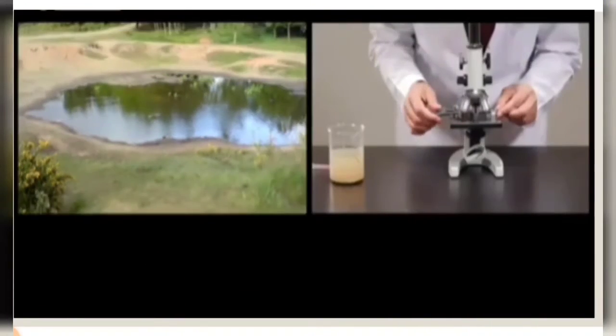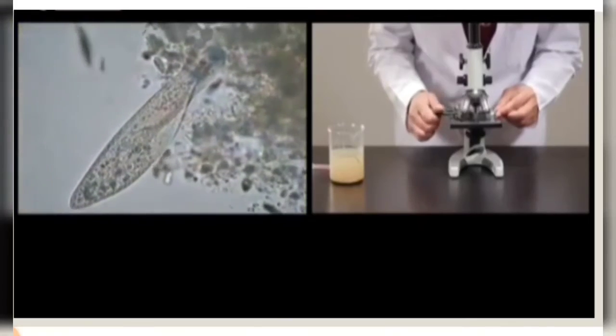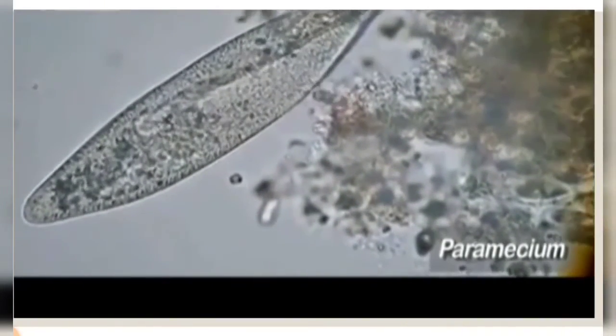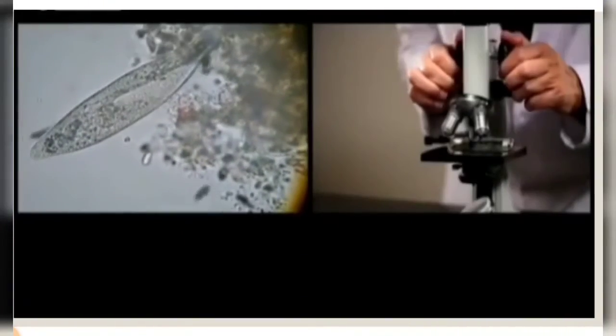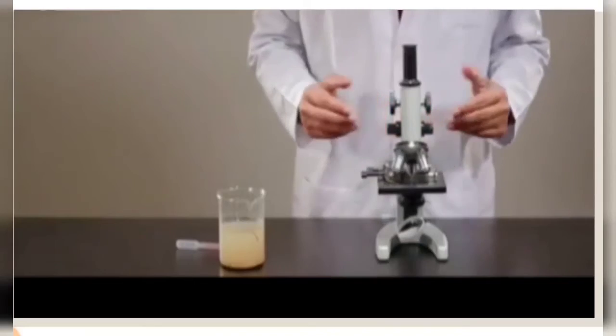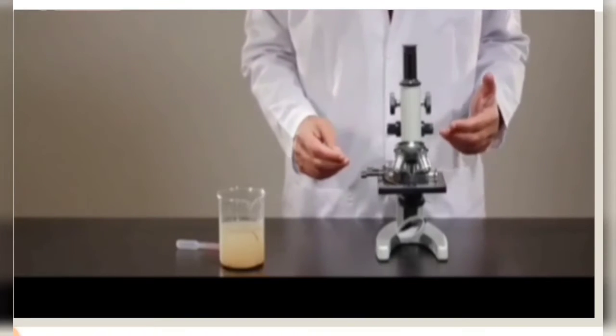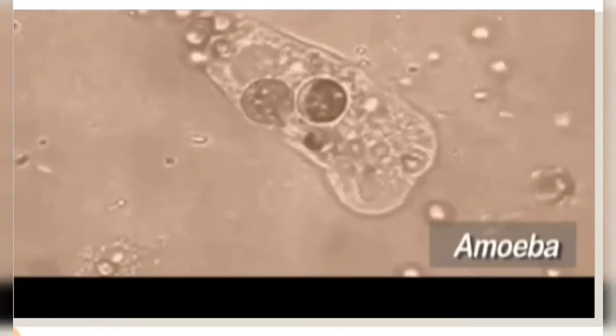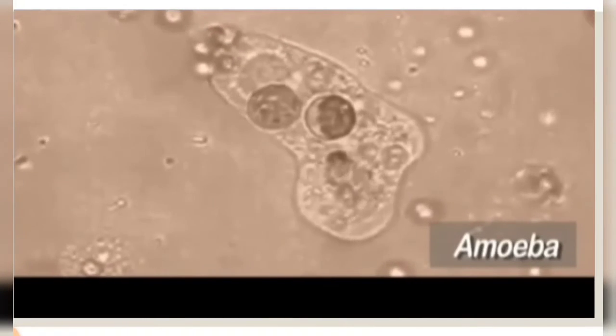So you have observed that in pond water many microorganisms are present, like amoeba, paramecium, euglena. These are all unicellular organisms found in pond water, and you can easily see them under the microscope in a drop of water. Amoeba, as you know, keeps on changing its shape.